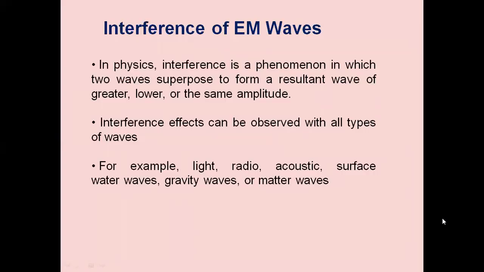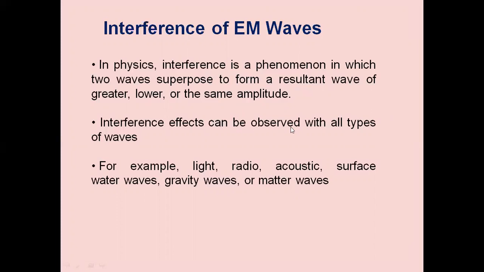Now we will study in detail about the interference of the EM waves. In physics, interference is a phenomenon in which two waves are superposed to form a resultant wave of greater or lower or the same amplitude. Two waves are mixing, so that we will be getting a resultant wave. The resultant wave may be more in amplitude, or it may be less in amplitude, or it may be the same amplitude, depending upon how they are mixing.